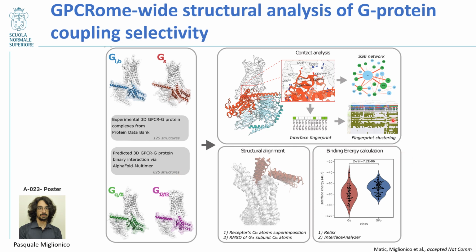First, we analyzed the contact interfaces of different G protein families to understand what are the key determinants and the key interface fingerprints that separate the different G protein families. On the other hand, to better understand conformational differences between those complexes, we have done structural alignments of GPCR G protein complexes by superimposing the receptor C alpha atoms and calculating the RMSD of the G alpha subunit C alpha atoms.